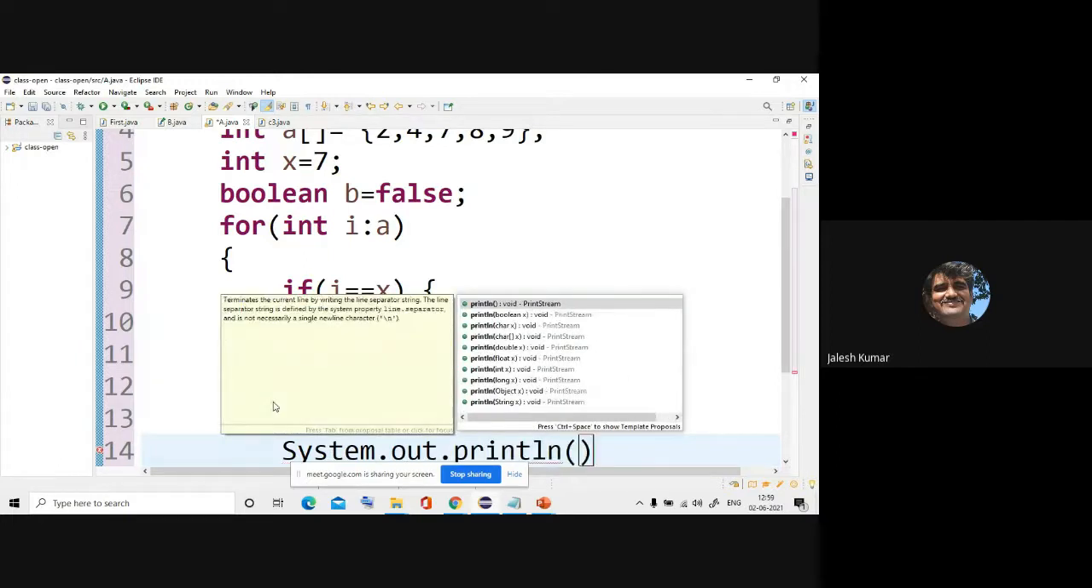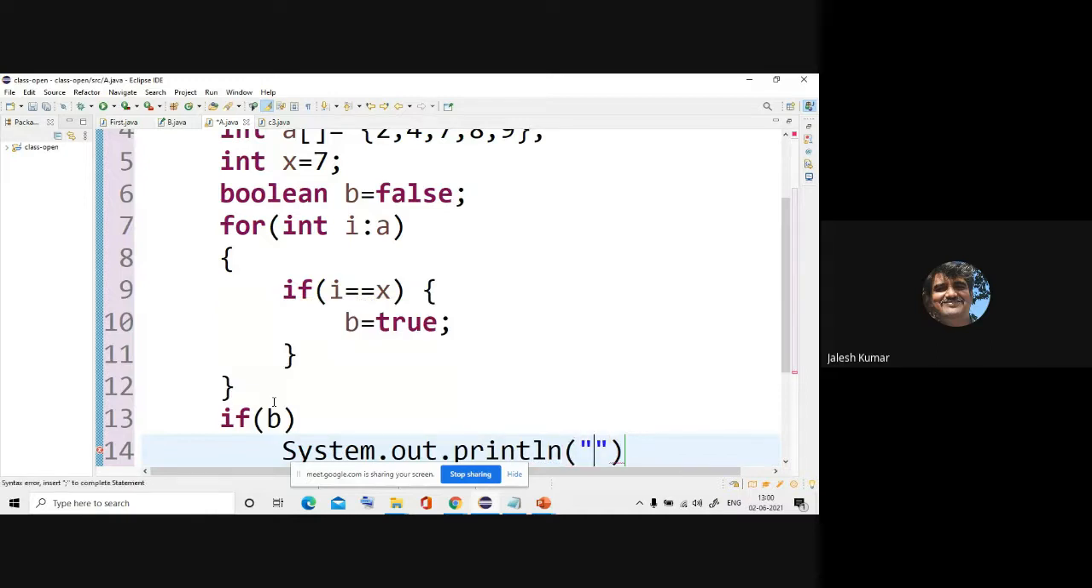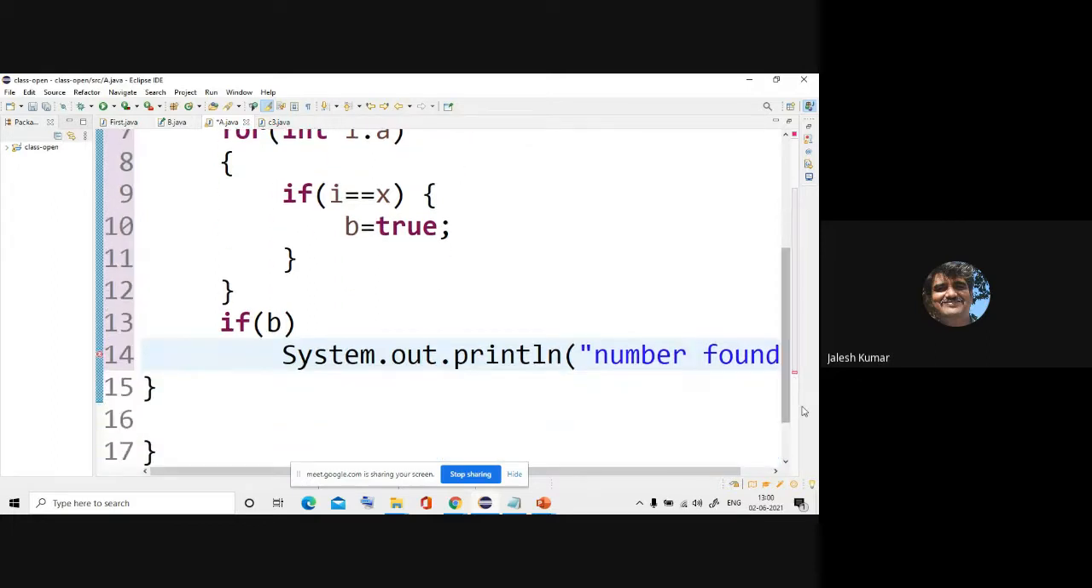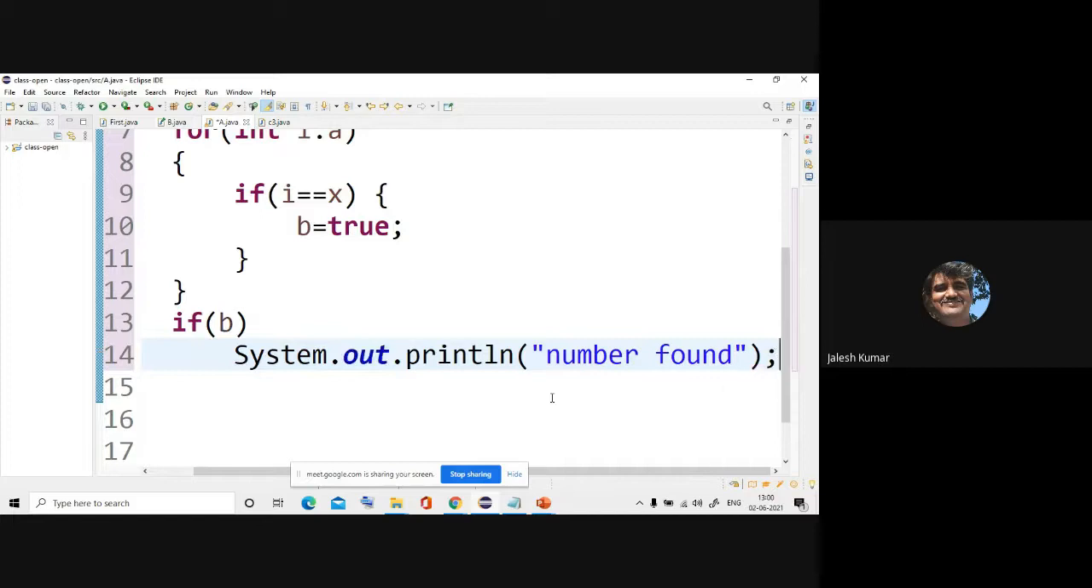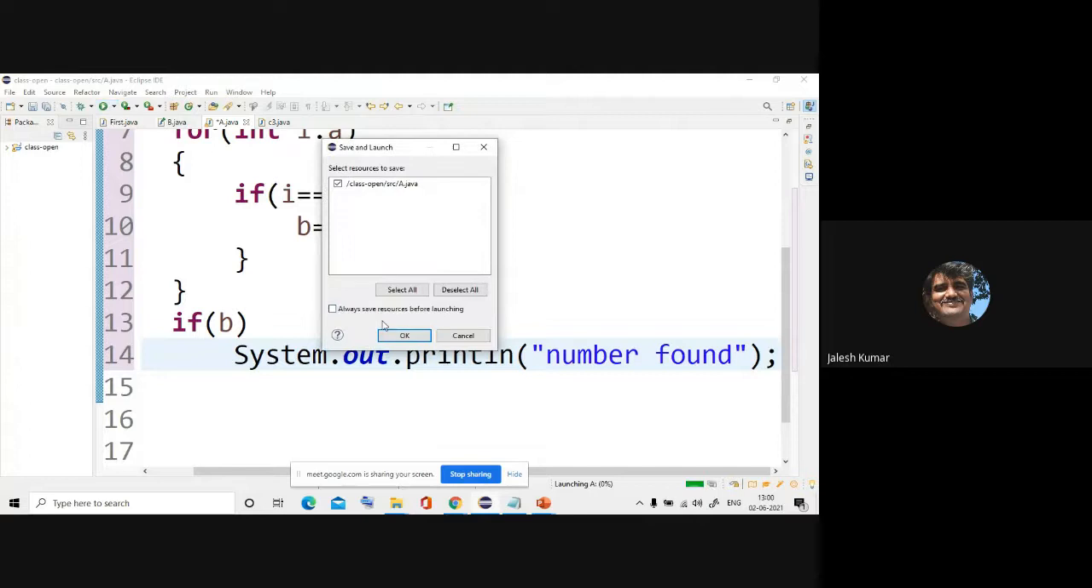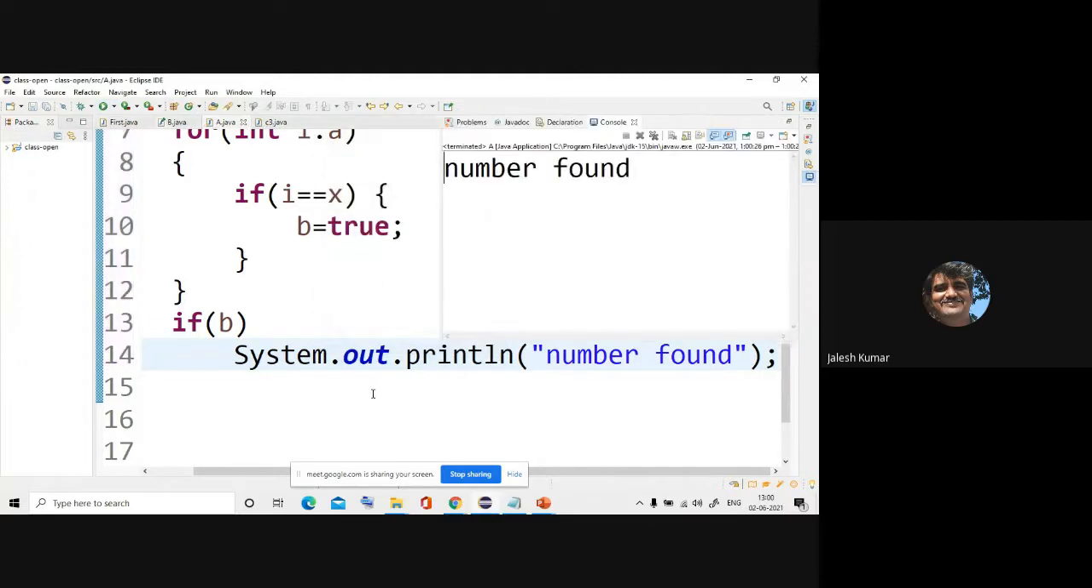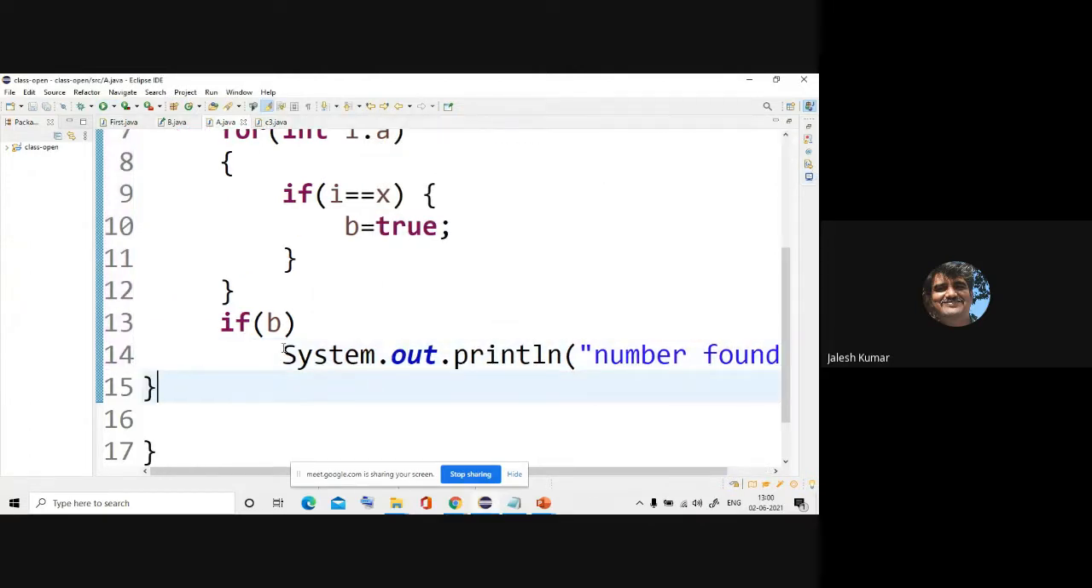Then print number found. Okay. If you execute this, semicolon is missing. That's why it is shown in red color. Anyway, I corrected that. Now, if you execute this program, number found. That's the output you got.